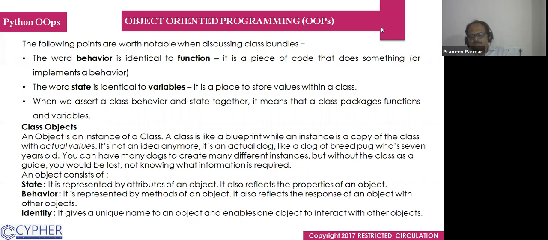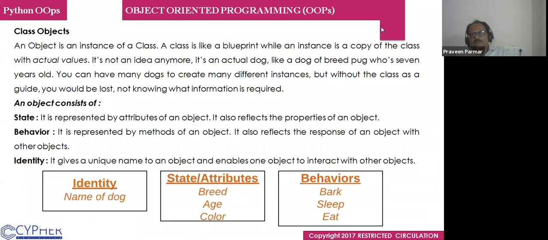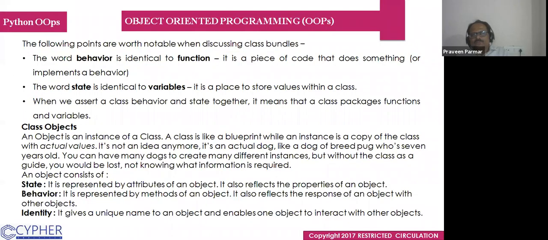And this sort of thing you will see in all my PowerPoints. So the pattern, this is a template. This is basically a class. This is a blueprint. And here I will write the different things, the different PPTs I have. So a class is like a blueprint, while an instance is a copy of the class with actual values.